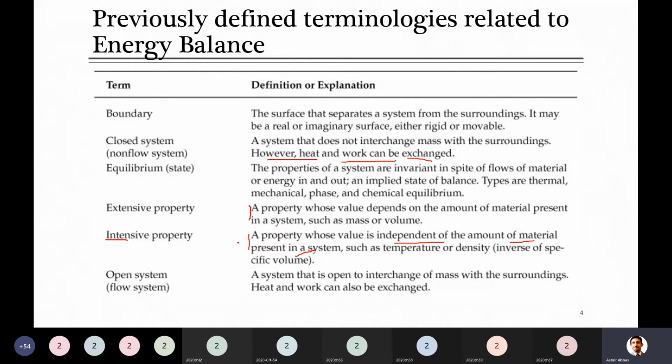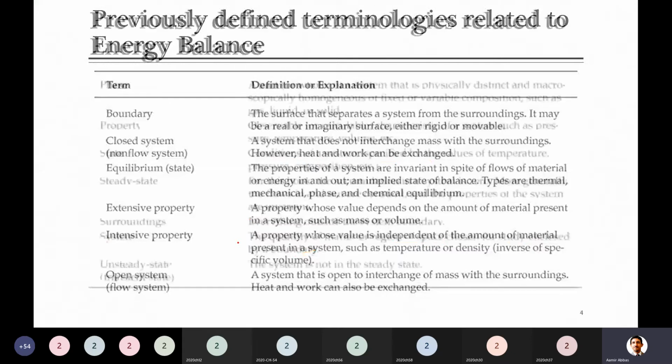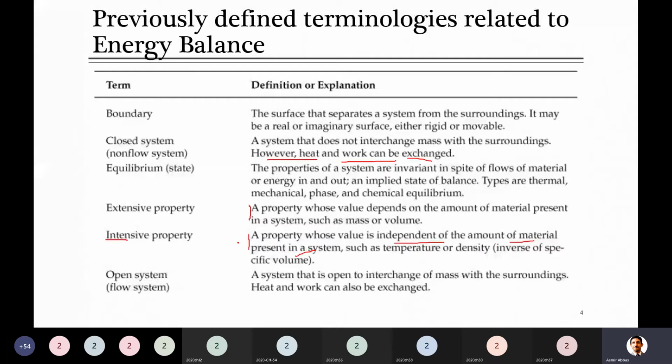Good. What is an open system? An open system can exchange mass with the surroundings. Closed systems are those which don't exchange mass with the surroundings, but remember they can exchange heat and work.